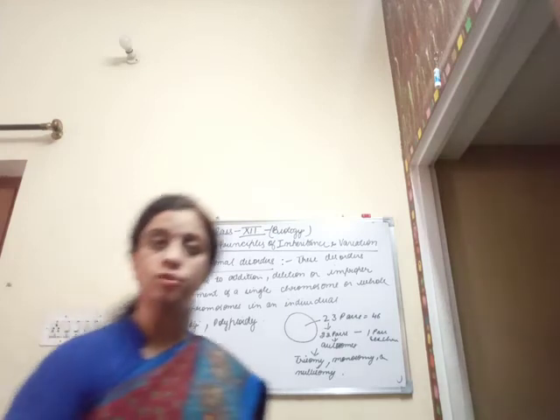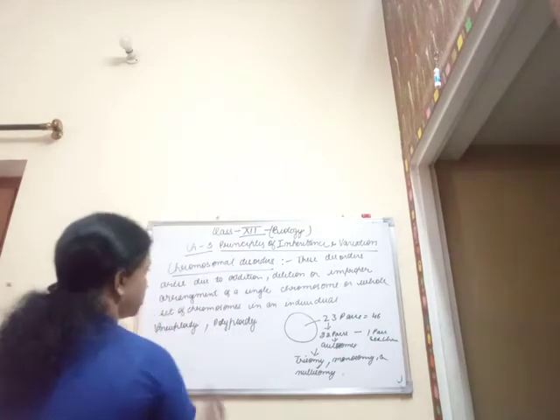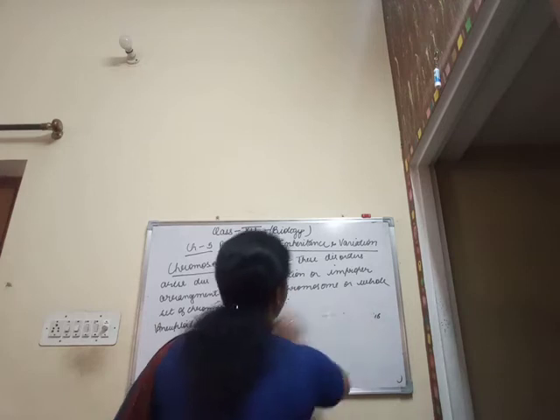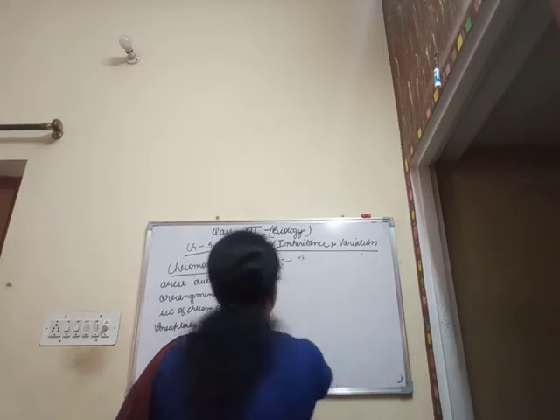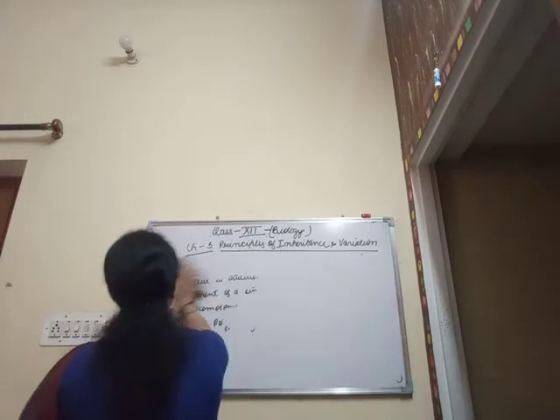So the very first disorder that we are going to study over here is Down's syndrome.